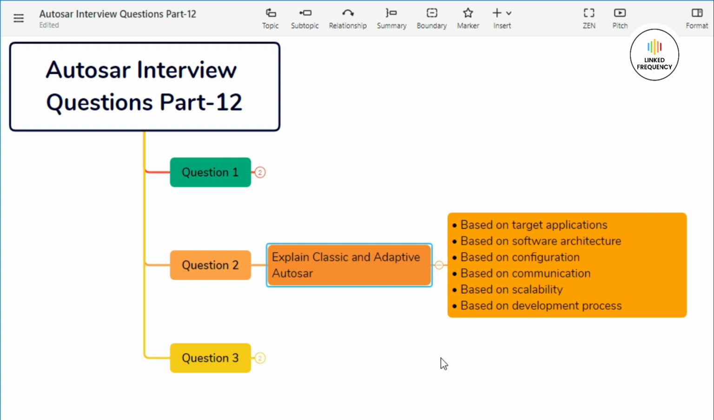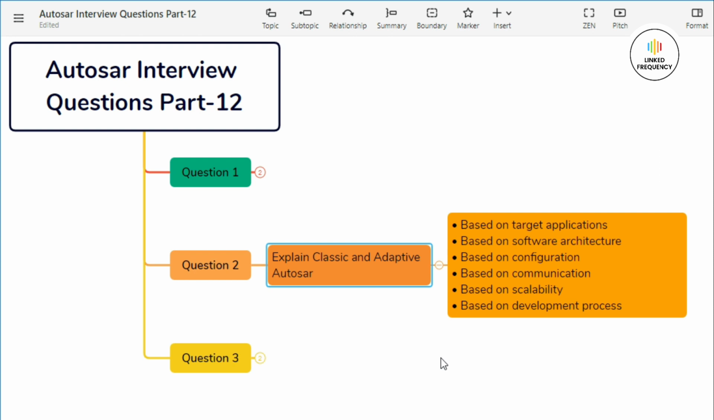Let's move on to our next difference based on software architecture. Classic Autosar follows a layered architecture with static configurations. It consists of application layer, runtime environment and basic software modules. Whereas on the other hand, adaptive Autosar introduces a flexible and modular architecture based on service-oriented communication. It includes service-oriented architecture where software component provides different services.